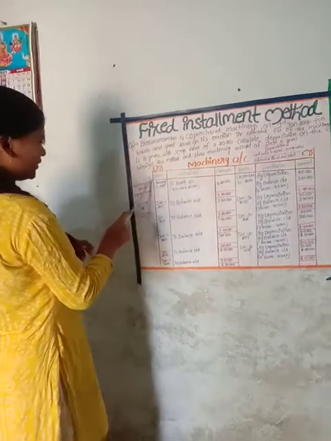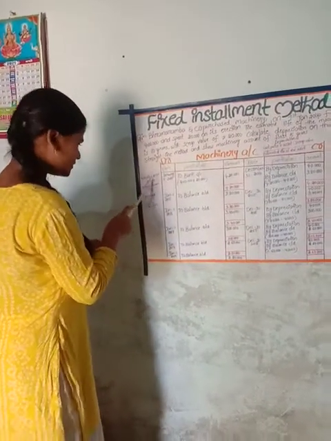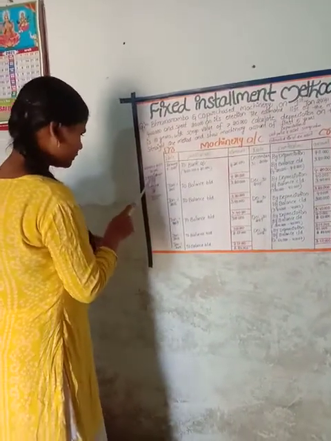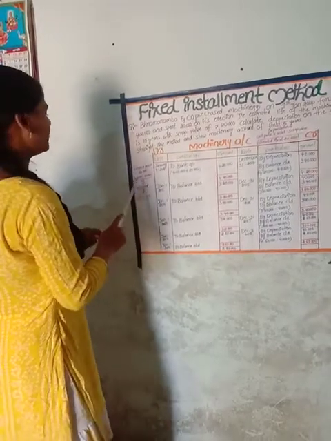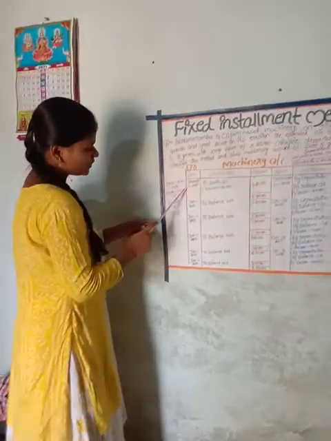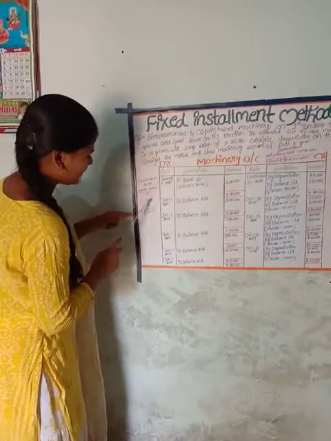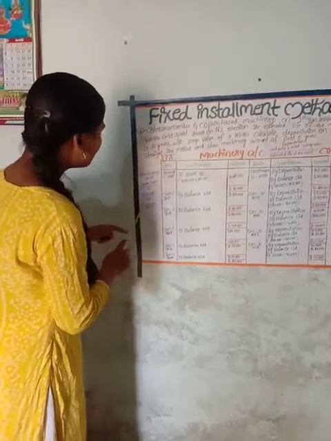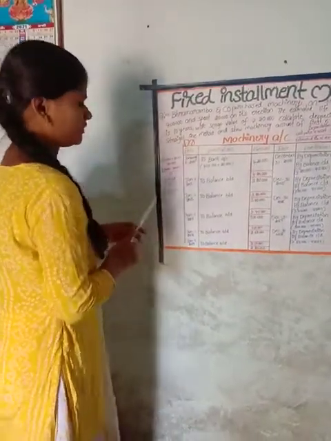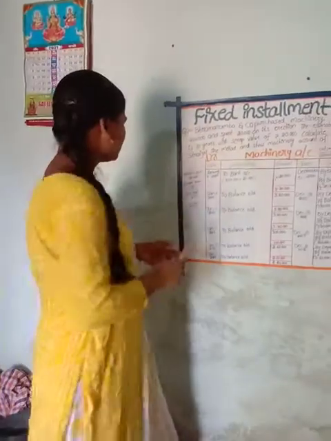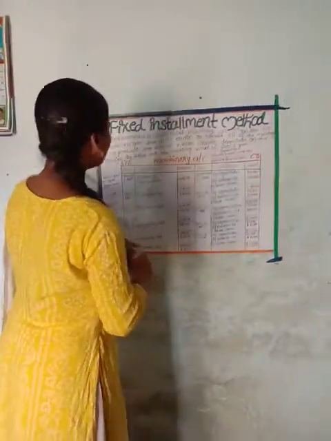4 lakhs plus 20,000 minus 20,000. 4 lakh 20,000 minus 20,000 divided by 10. How much? 4 lakhs divided by 10. Zero, zero cancel. 40,000 depreciation. How much depreciation did we get? 40,000.